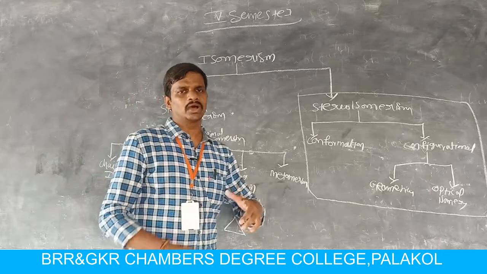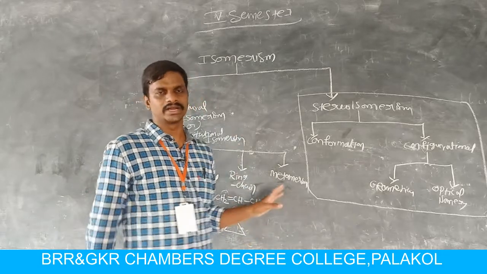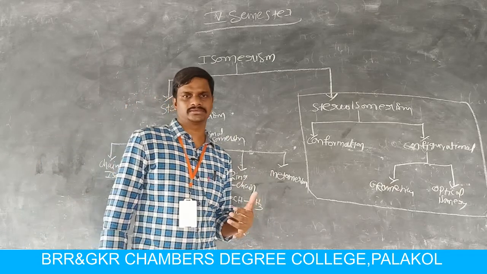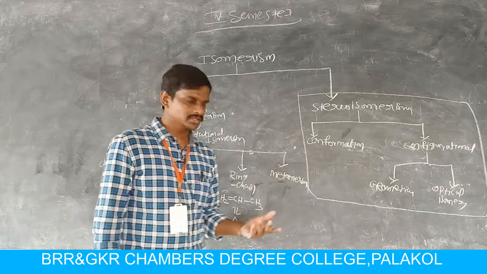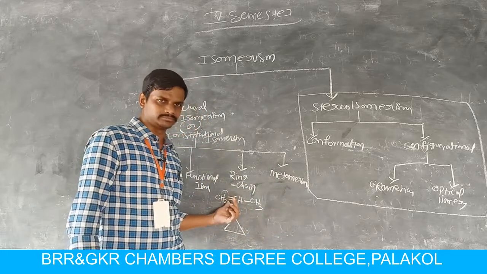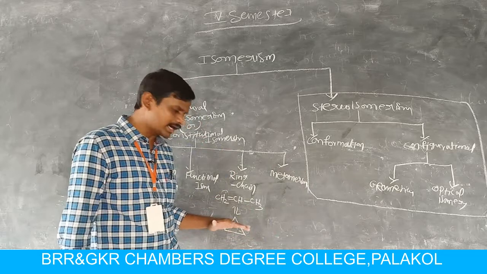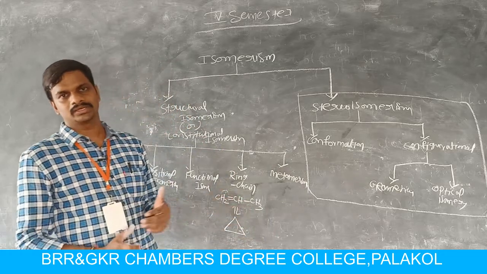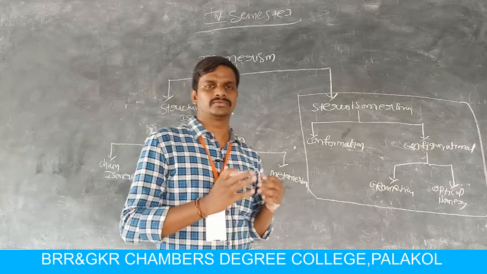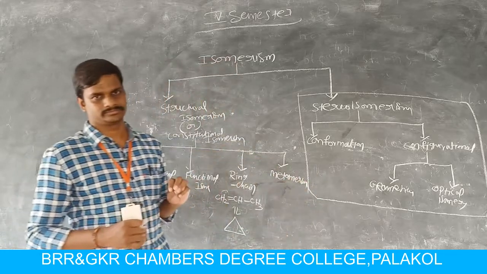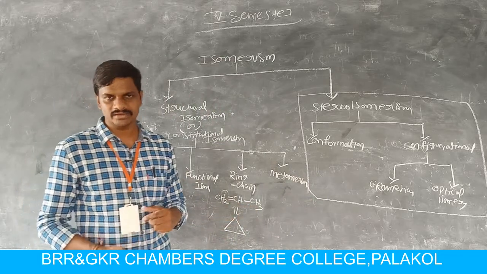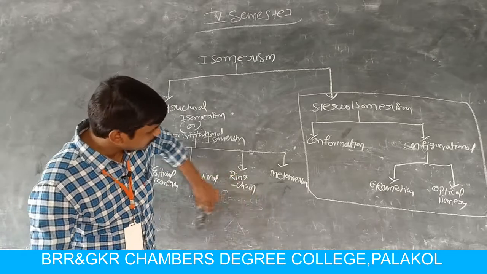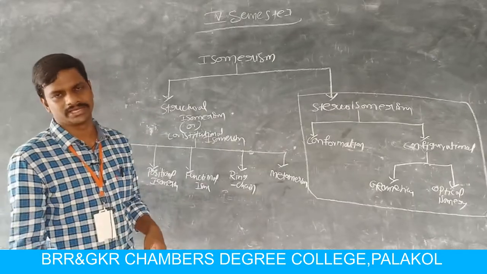Here nitrohydrocarbons do not exhibit ring chain isomerism. Ring chain isomers are always functional isomers. Why? Because in one molecule the functional group is a double bond, but in the other molecule we have only carbon-carbon single bonds. That means it is an alkane and it is an alkene. So ring chain isomers are always functional isomers. So this is about ring chain isomerism. But nitrohydrocarbons do not show ring chain isomerism.